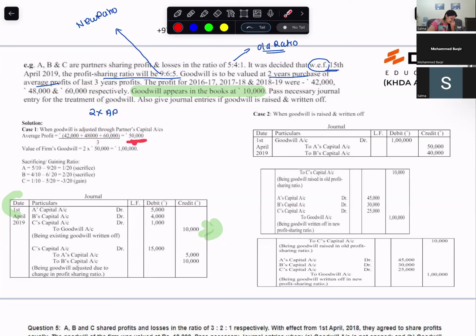Goodwill is 2 into average profit, so 100,000 is the firm's goodwill.